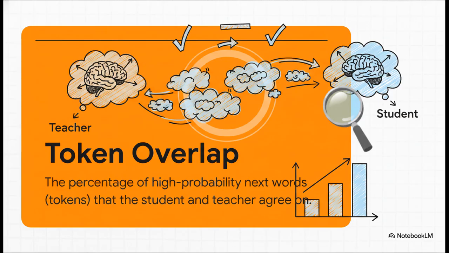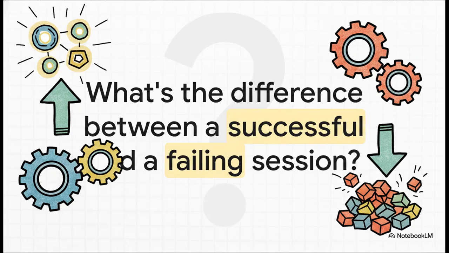See, an AI generates text by predicting the next word, or token. Token overlap is just a simple measurement of how often the teacher and the student agree on what the most likely next words are. Think of it like a real-time mind meld score that shows how aligned their thinking is from moment to moment. All right, so we've got this fancy term token overlap, but what does that actually look like in practice? Can we physically see the difference it makes when a training session is going well versus, well, when it's totally falling apart?